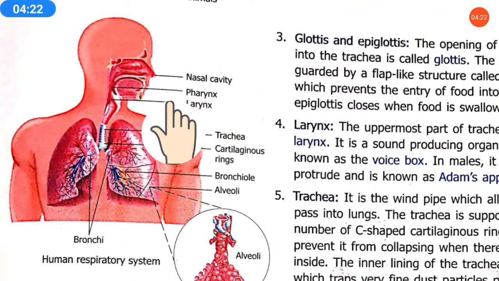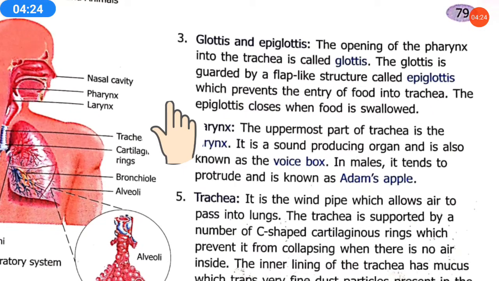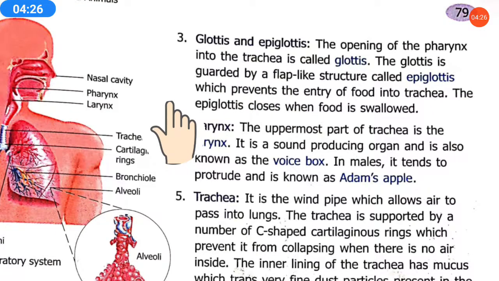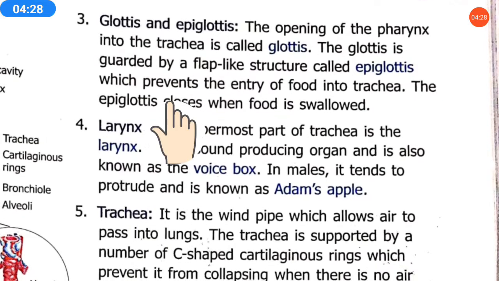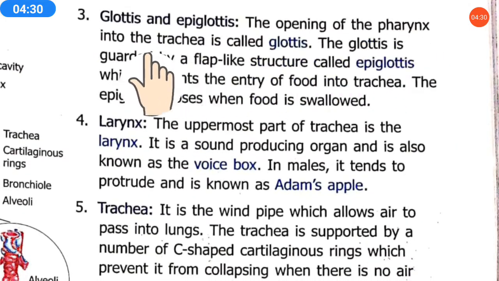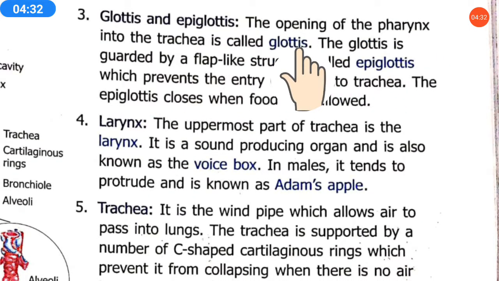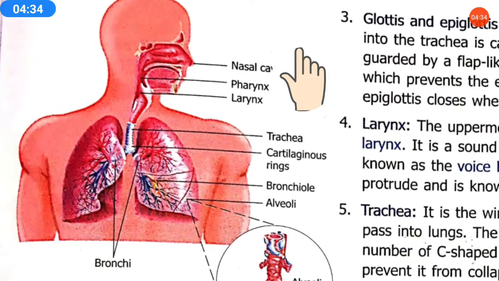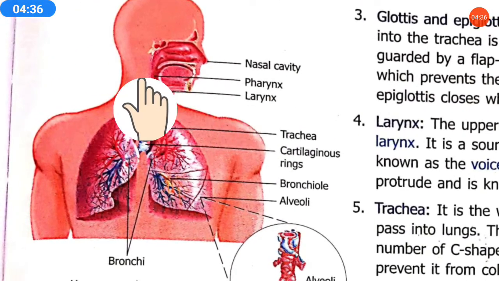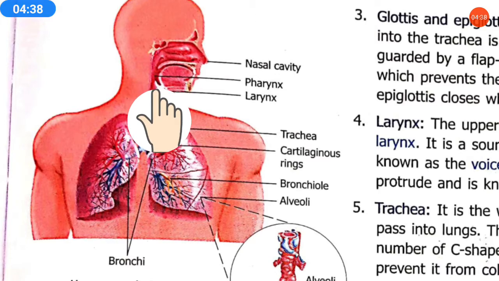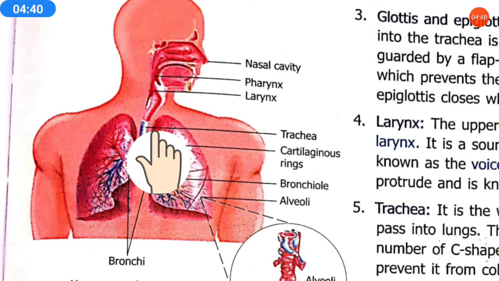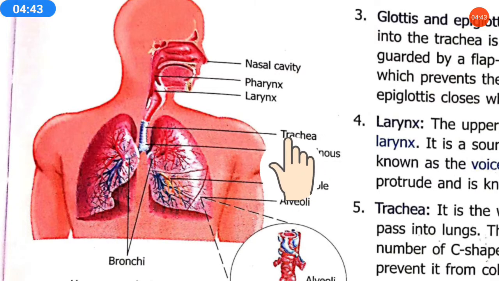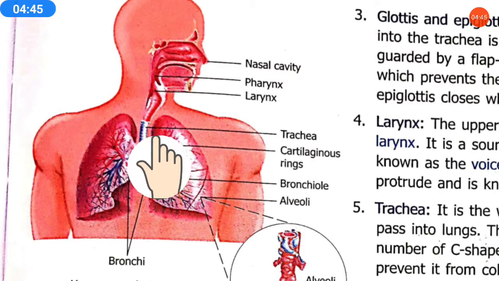Now the third organ is the glottis and epiglottis. What are they? The opening of the pharynx into the trachea is called glottis. Here is the pharynx part. It goes down and opens into the trachea, which is the windpipe.